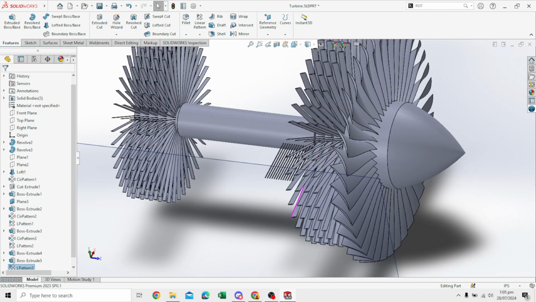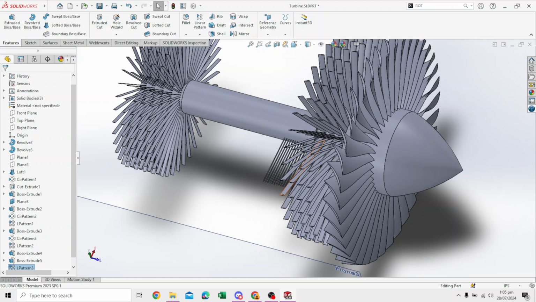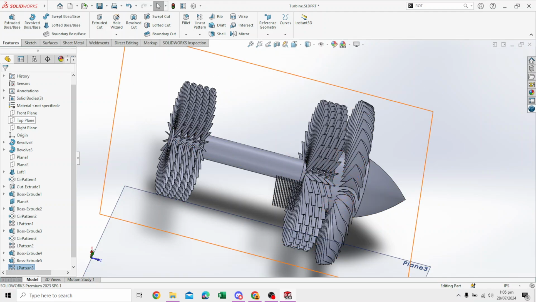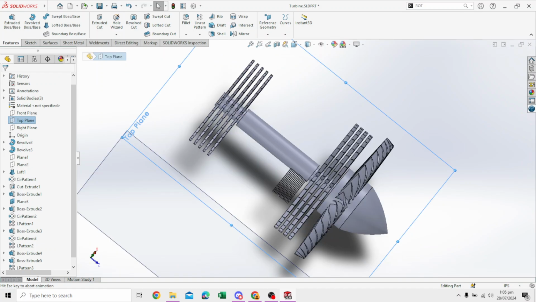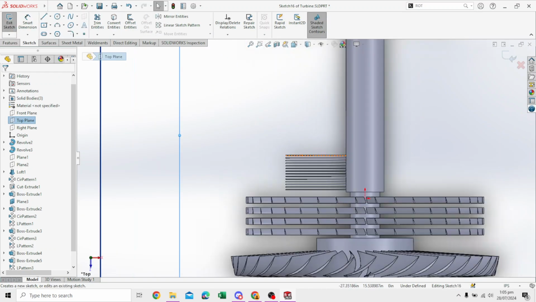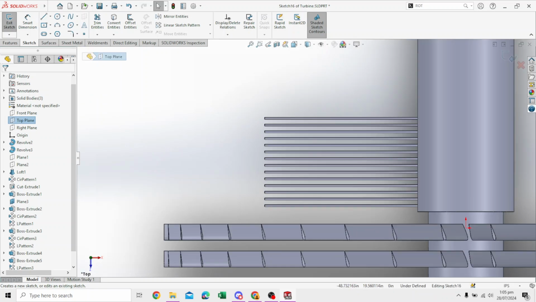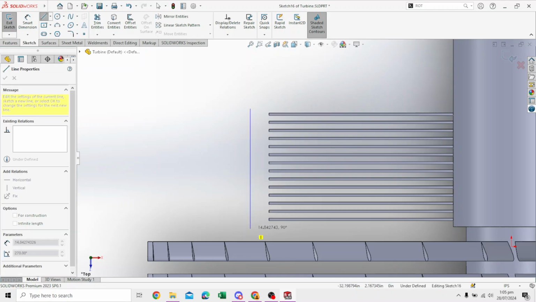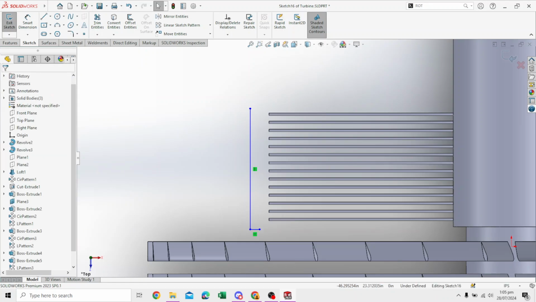Now that the individual stages are created, we need to produce a cut in these individual blades. To do that, we will go to the top plane and sketch on it. Zoom in here, draw a line in front of this. It needs to be barely longer than this. Just do it with your intuition. Draw another line in this direction, and now press escape, select this spline.